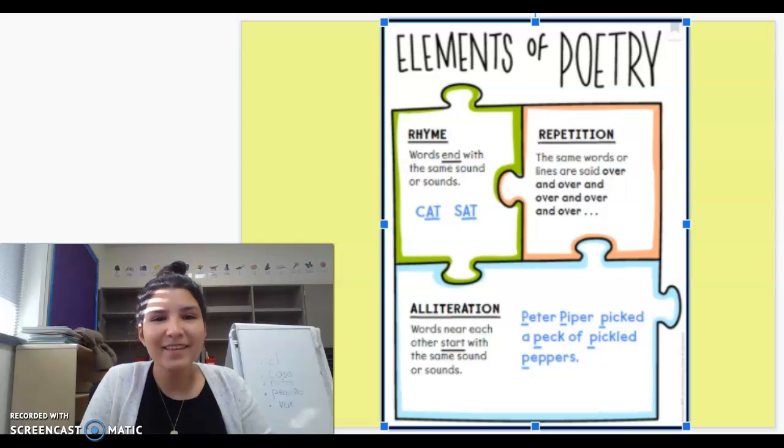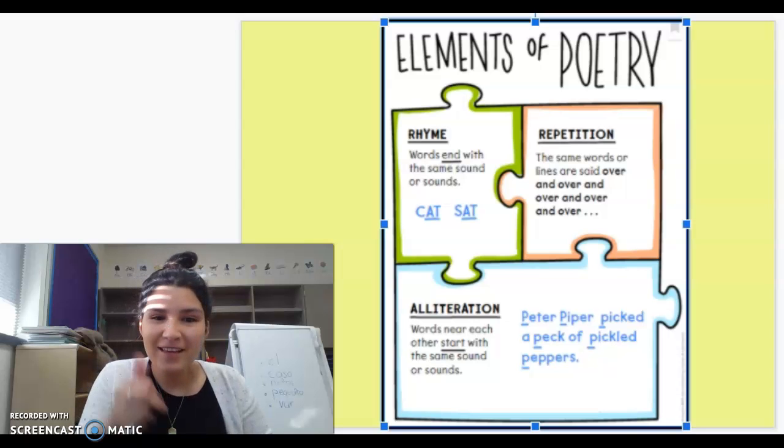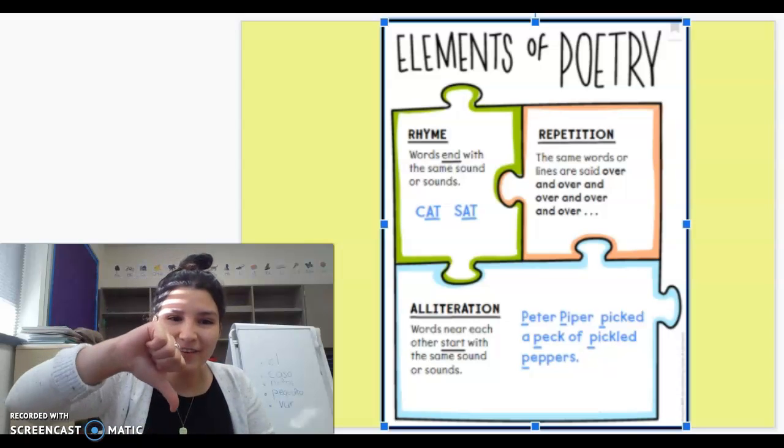Hi there! This week we are going to be learning something new. We are going to be learning about elements of poetry. Do you know anything about poetry? Have you ever heard that word, poetry, before? So thumbs up for yes and thumbs down for no.